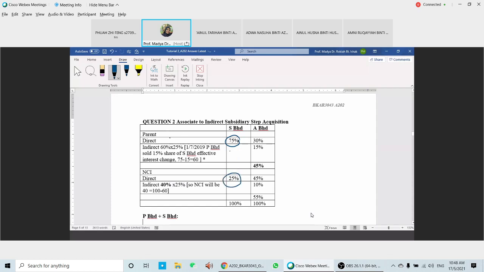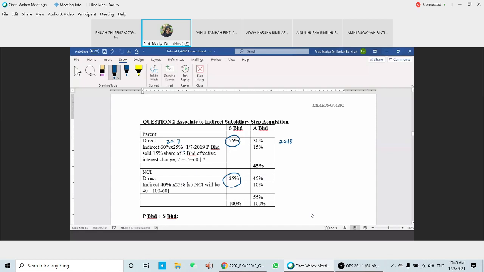So this one is on 1st of January 2017. Okay, and then the parent also has 30% in A. This 30% in A was acquired in 2018. So indirectly, the parent has 60% times 25. Did you get this one? 60% times 25, right?